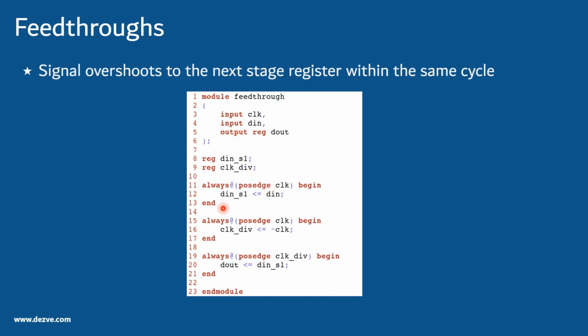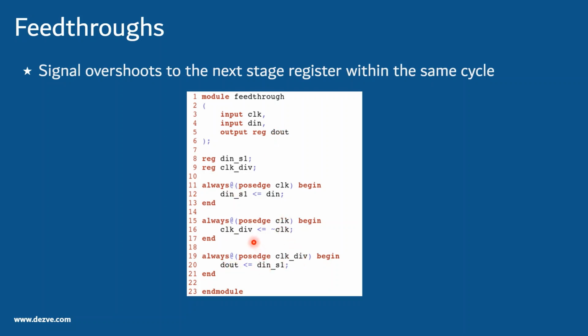In this example, we have a D in S1, the stage 1 flop, which takes the input value and flops it, and then there is a D out from this register, which is driven by the divided clock, which is based on the clock.